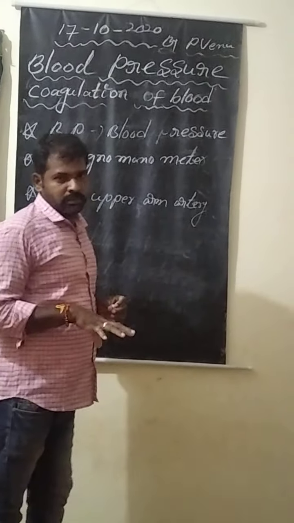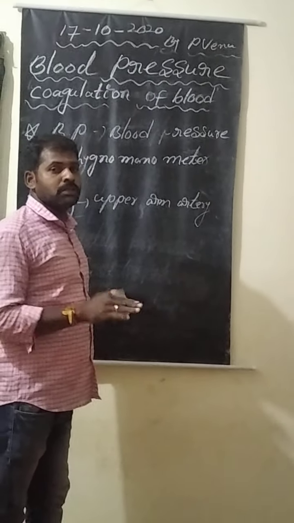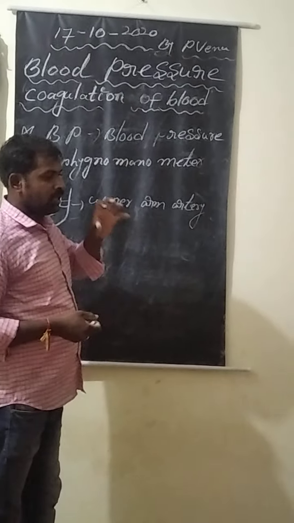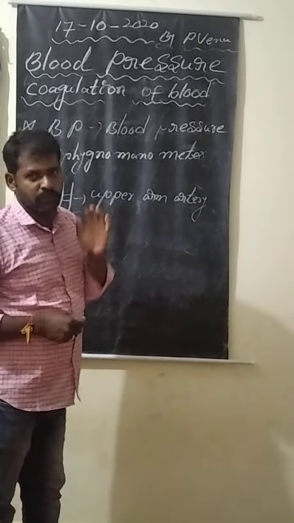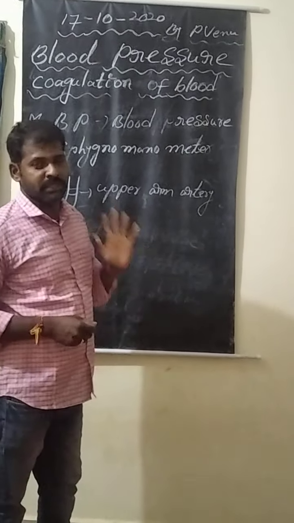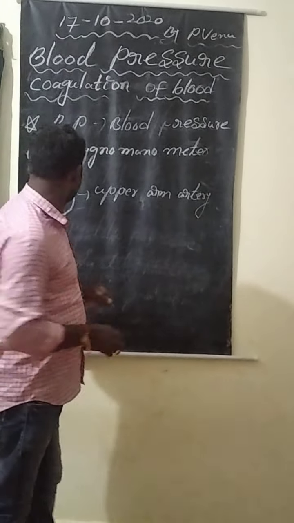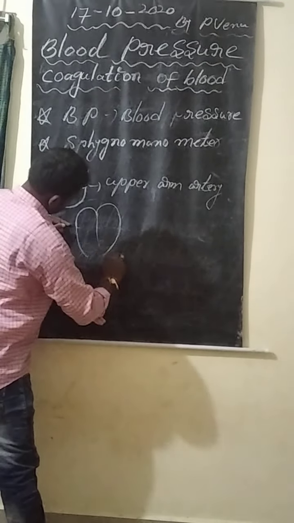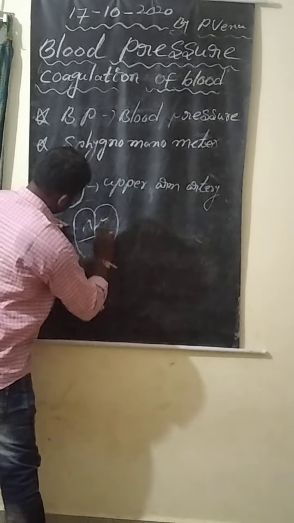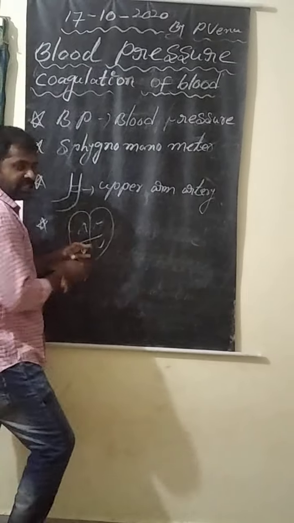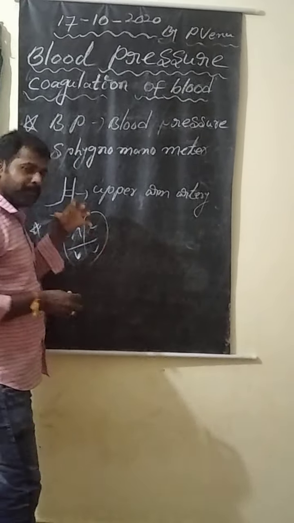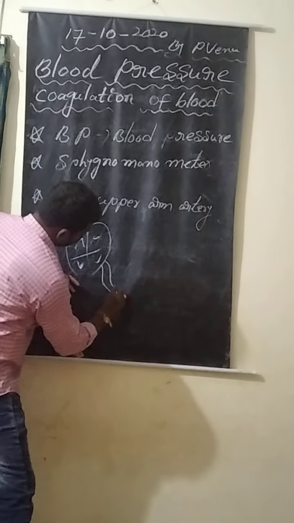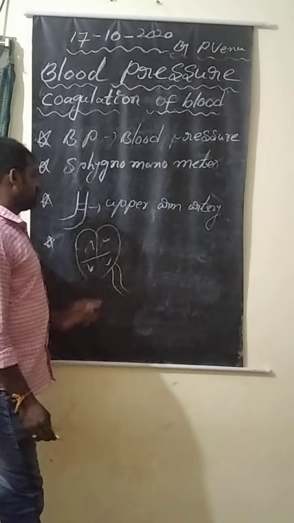What is BP? The heart pumps the blood. To pump the blood through arteries towards the cells or tissues, there should be a pressure, a force. That force is called blood pressure. It is given by the heart. These are auricles and ventricles. When ventricles contract, because of the ventricle pressure, the blood flows out through arteries to the body parts.